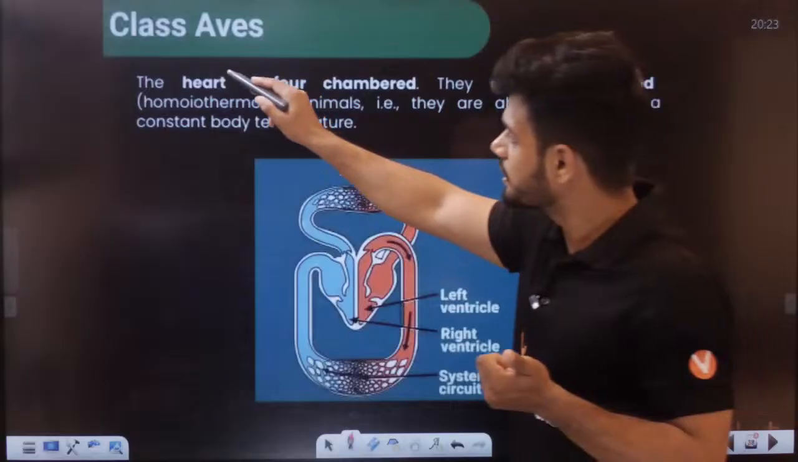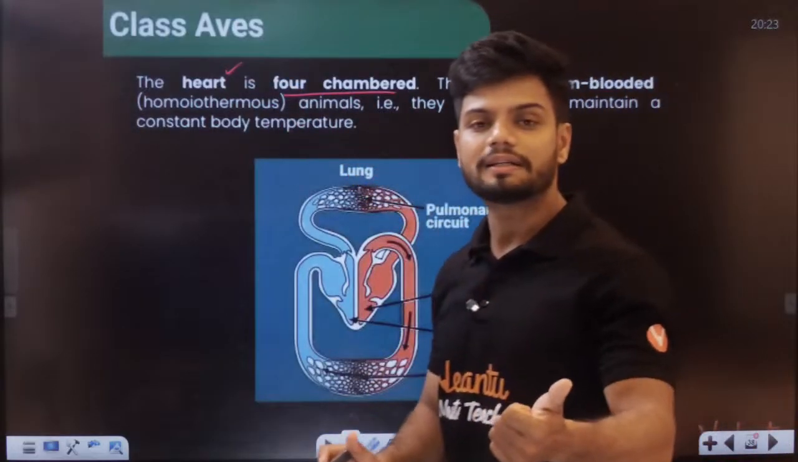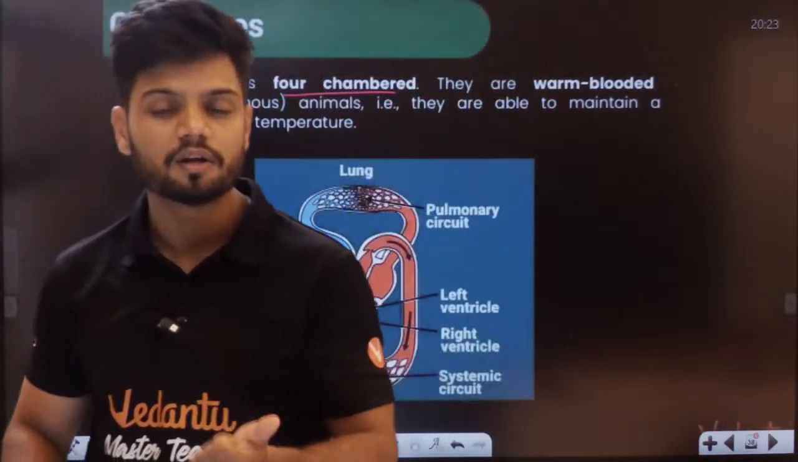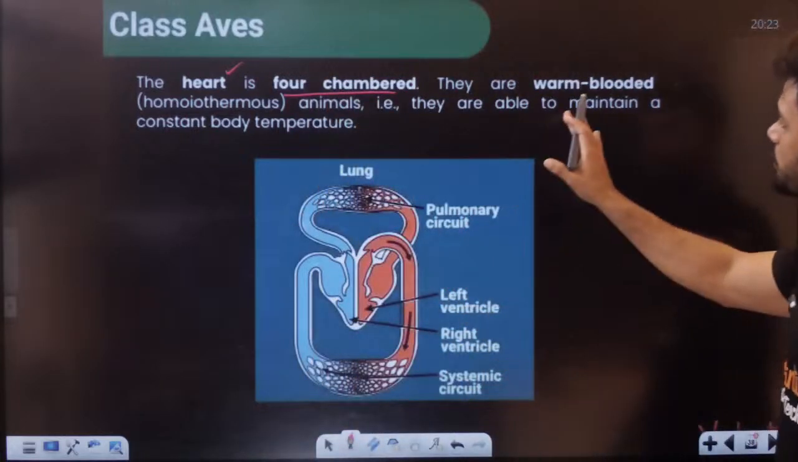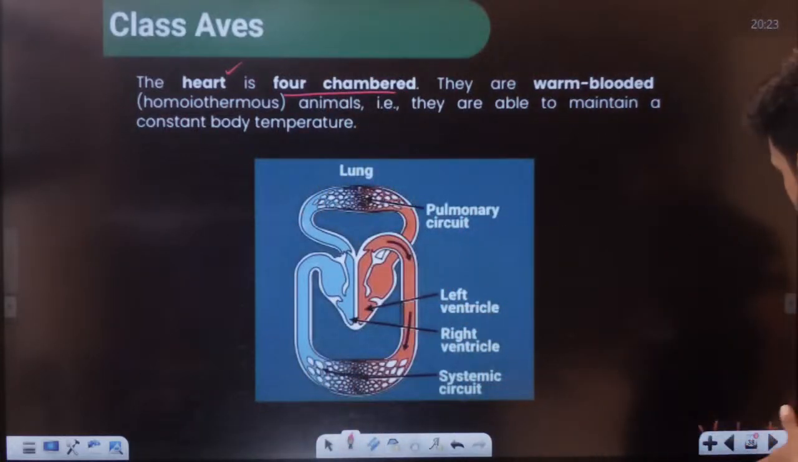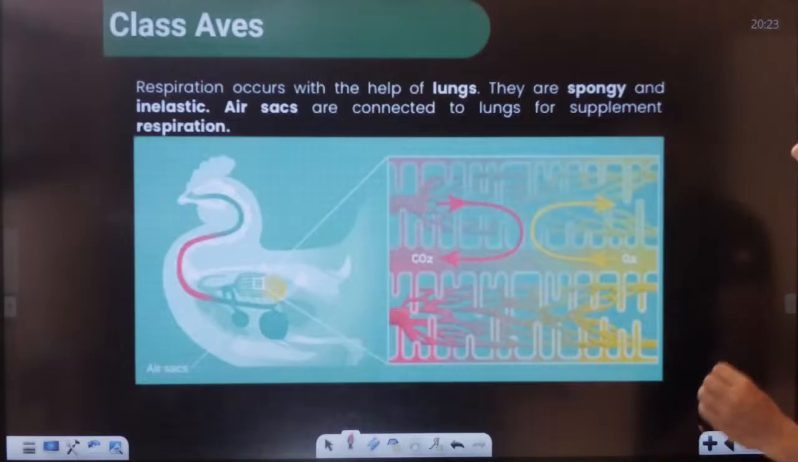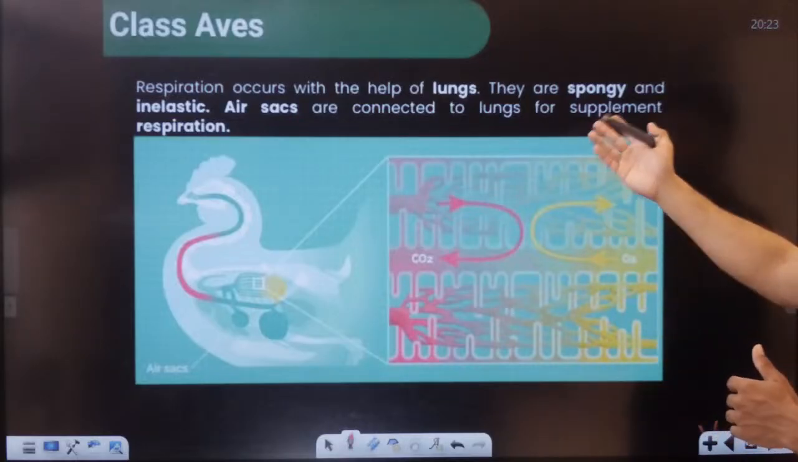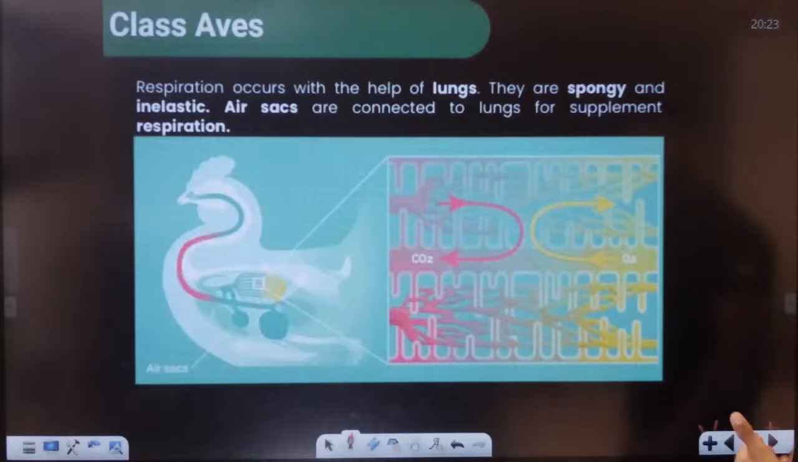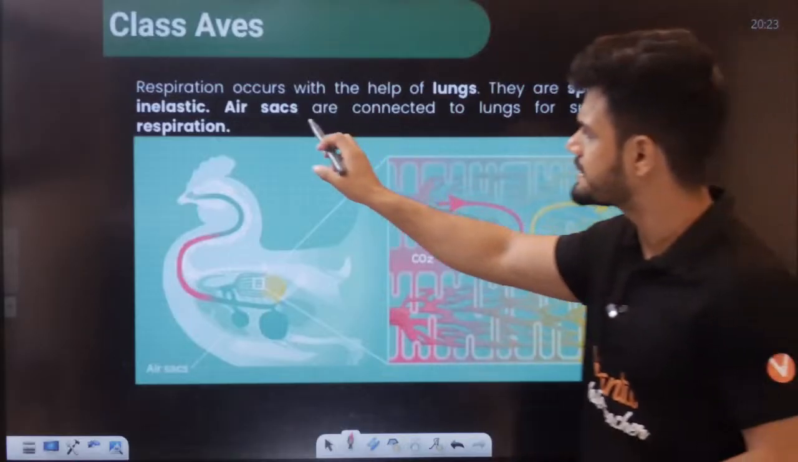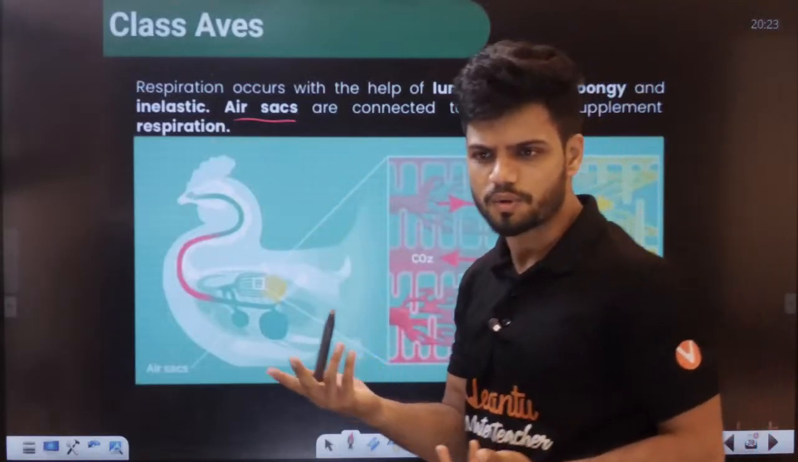Now again, you can see here, the heart is four-chambered. So what is it going to be? It is going to be warm-blooded animals. They are able to maintain a constant body temperature. Homeostasis is able to happen. Respiration occurs with the help of lungs. They are spongy and inelastic. Air sacs are connected to the lungs for the supplement of respiration. Obviously, they need air sacs because they need a lot of energy, students.